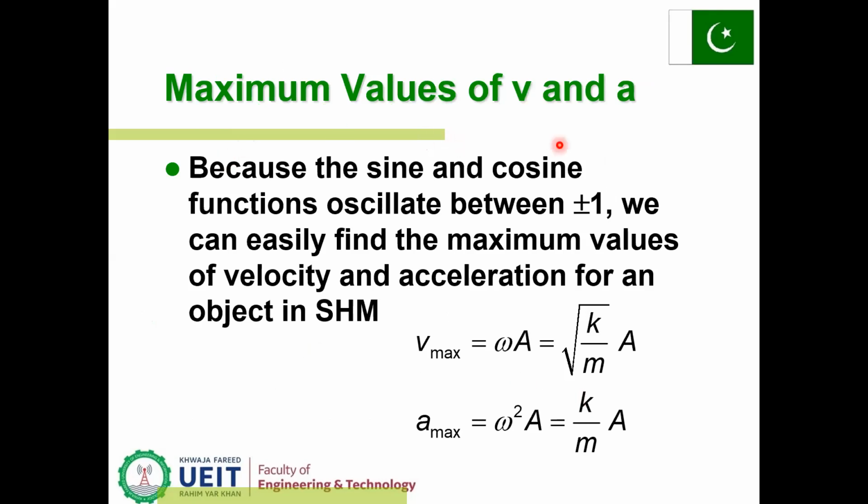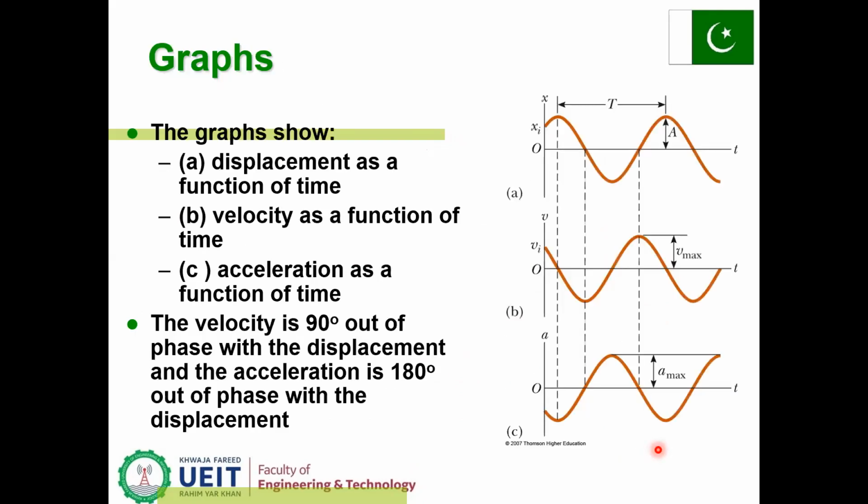Maximum values for v and a: because the sine and cosine functions oscillate between plus and minus 1, we can easily find the maximum values of velocity and acceleration for an object in simple harmonic motion. V maximum is equal to omega A, which is equal to the square root of k over m, times A. A maximum is equal to omega squared A, which is equal to k over m times A. And the graphs are shown here.